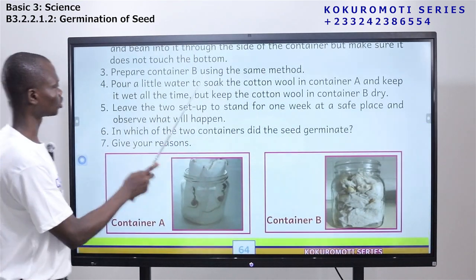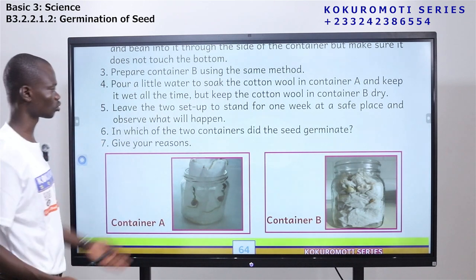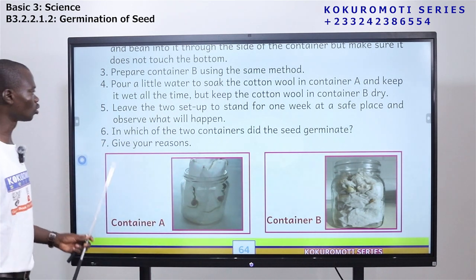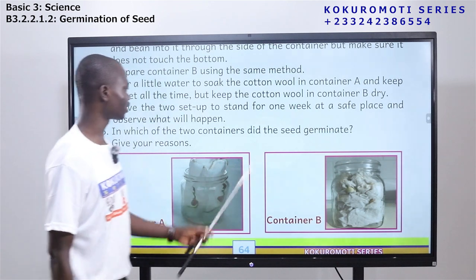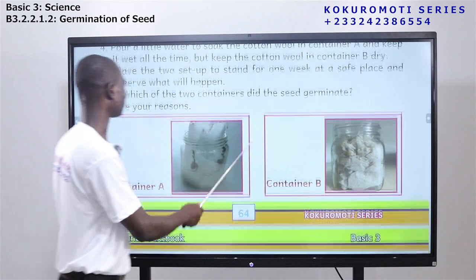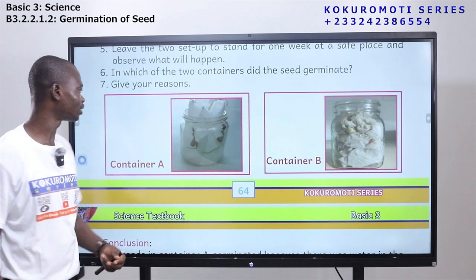Leave the two setups to stand for 1 week in a safe place and observe what will happen. After you have done everything, leave it for 1 week and let's see what will happen. In which of the two containers, A and B, did the seeds germinate? After 1 week, which of them do you think the seeds will germinate?